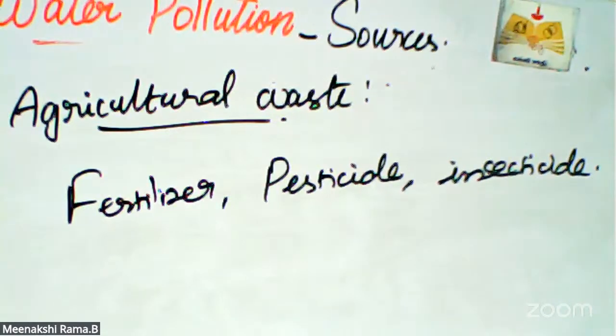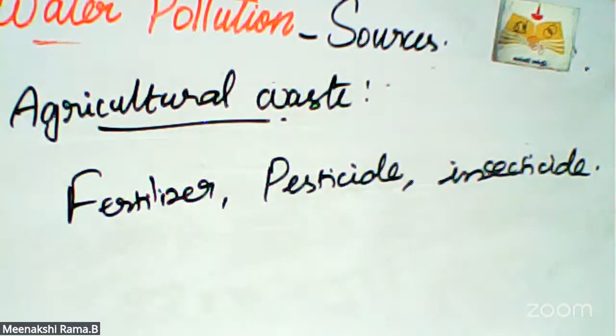Pesticides and insecticides used in agriculture are dissolved in rainwater and flow into water bodies like rivers and lakes. In this case, excess nutrients such as nitrate and phosphate, and also toxic chemicals, are dissolved in water bodies, so pure water is changed into contaminated water.